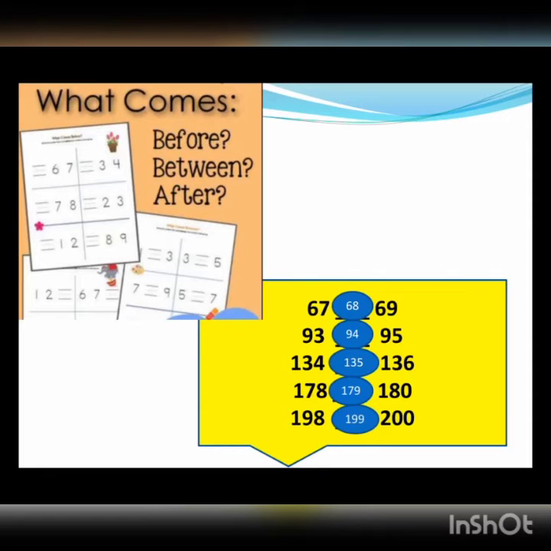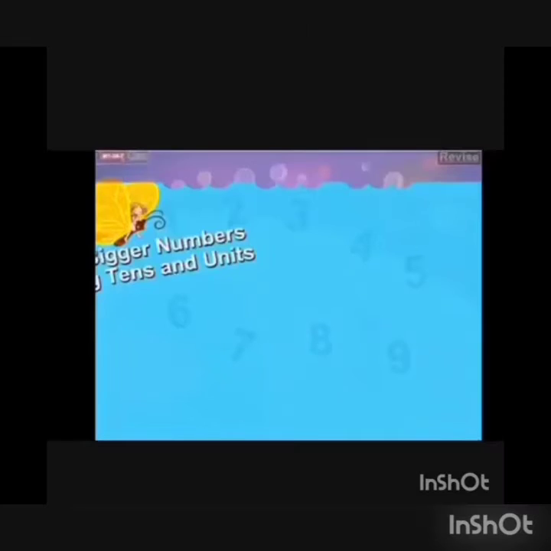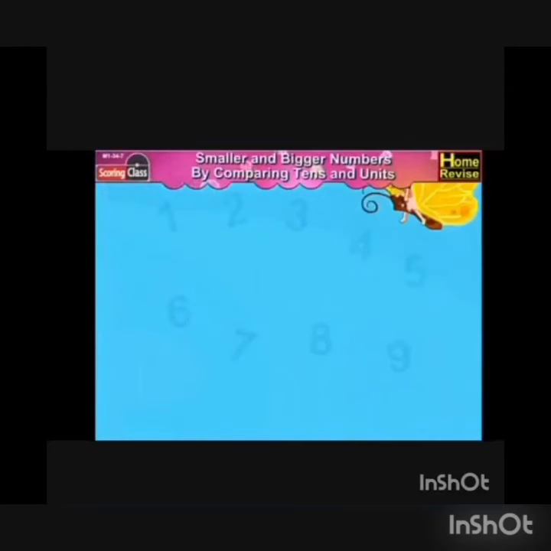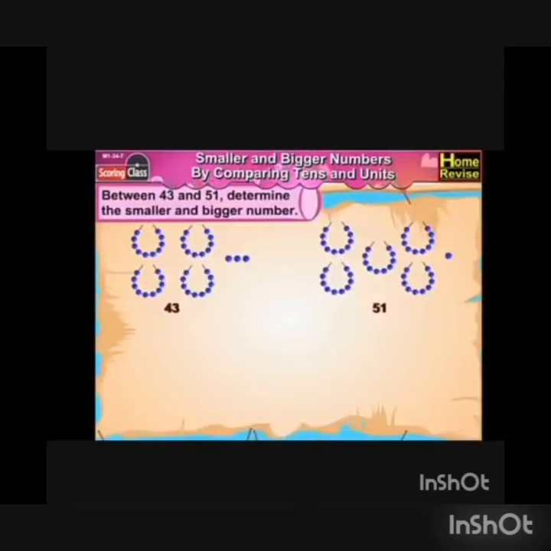Now let's learn about smaller numbers and bigger numbers through a video. Smaller and bigger numbers by comparing tens and units. Units means ones. Between 43 and 51, determine the smaller and bigger number. We all know, dear students, that 43 can be written as 4 tens, 3 units, like this.